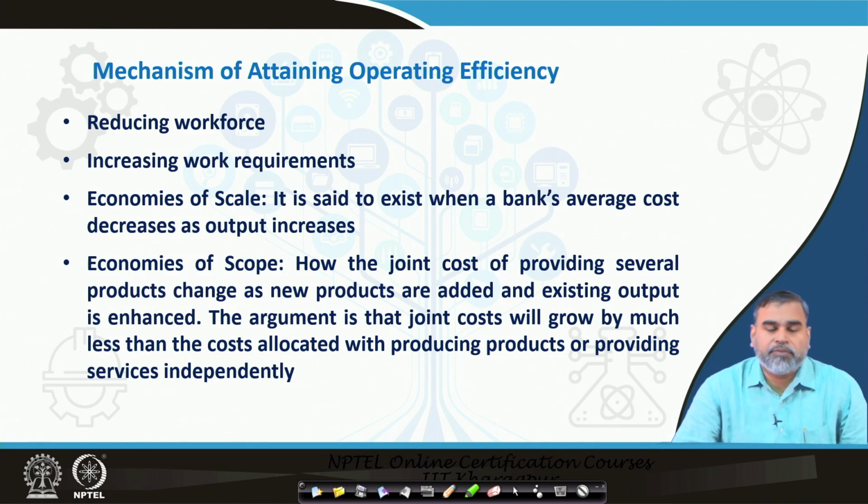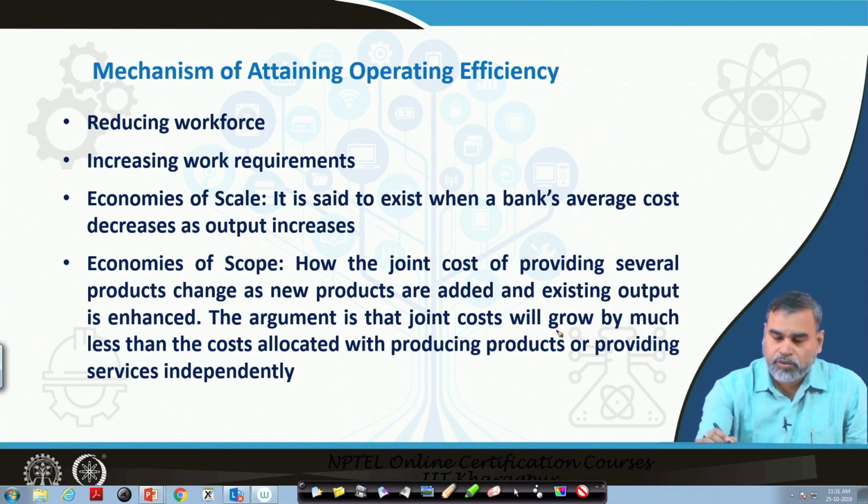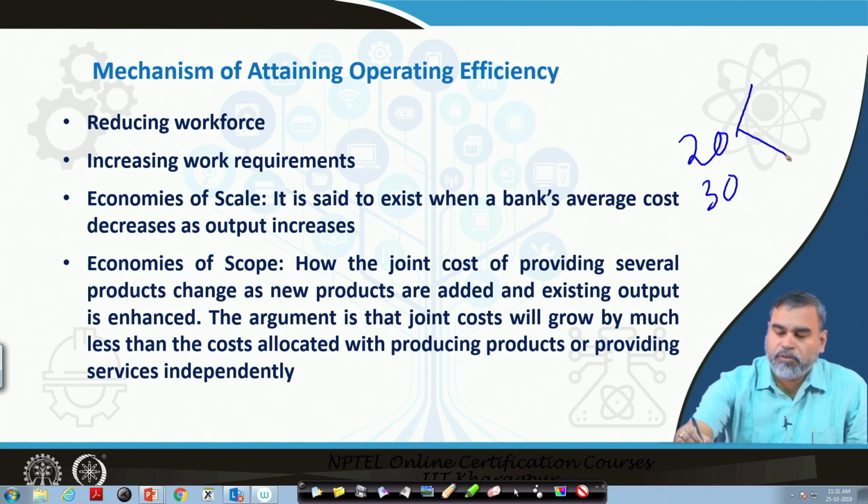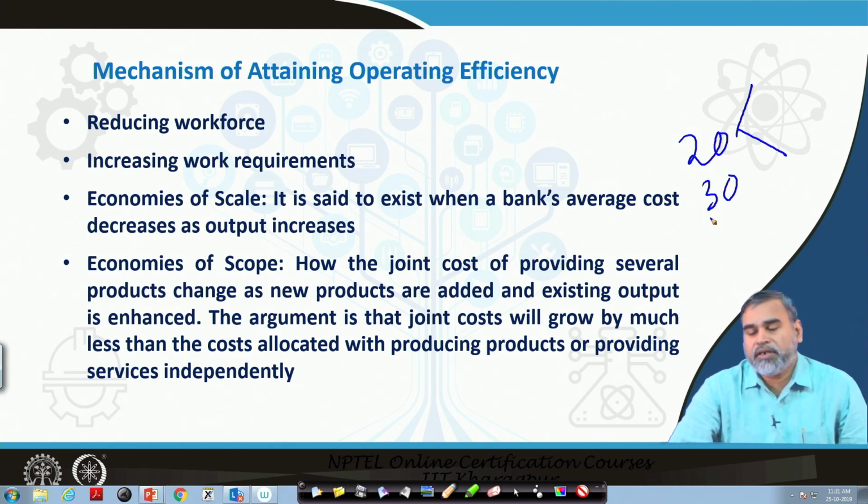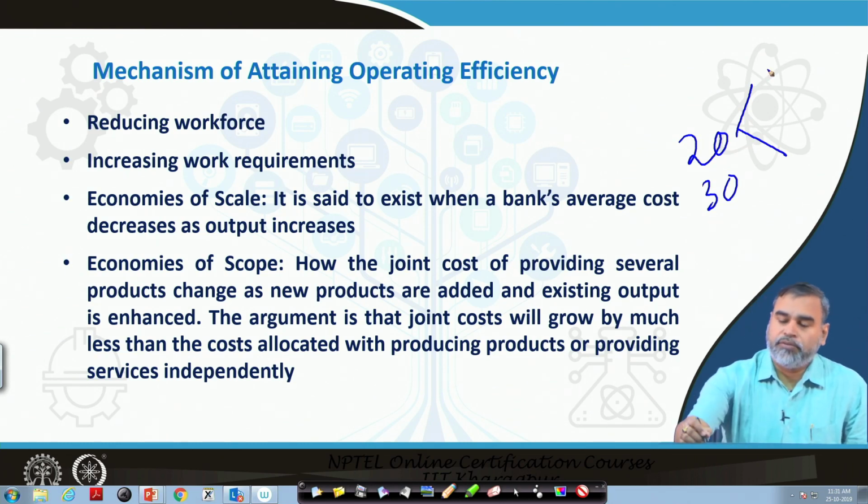What do you mean by economies of scale? Economies of scale exists when the bank's average cost decreases as output increases. How does it exactly work? For example, if the bank or any organization is producing 20 units of the product, and now they start producing 30 units. For producing 20 units, they are incurring a fixed cost of 100 rupees and a variable cost of 80 rupees.